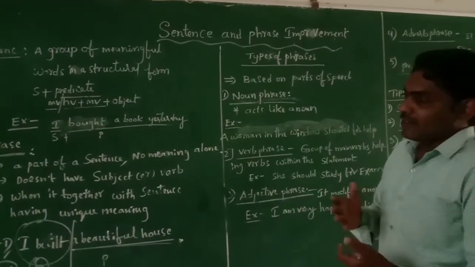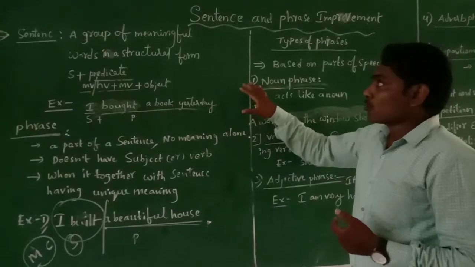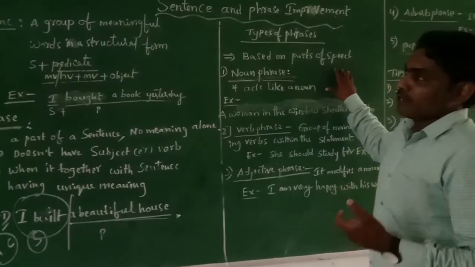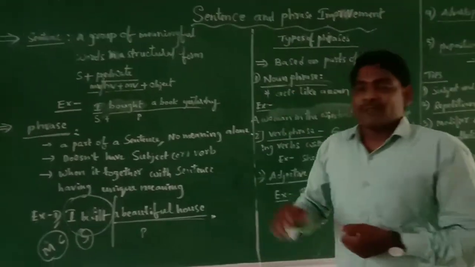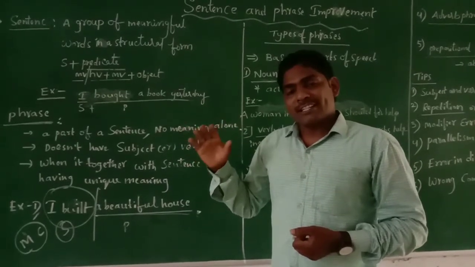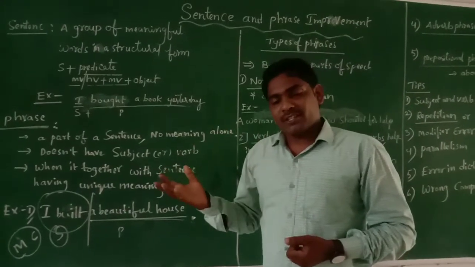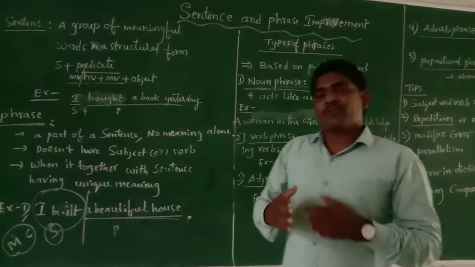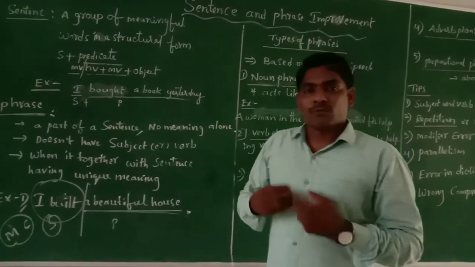So before going to discuss the tips and rules of sentence and phrase improvement, you should know some types of sentences and phrases. The whole set of sentences can be divided into 5 types. The first is assertive or declarative statements, then imperative statements, interrogative statements, exclamative statements, and optative statements.